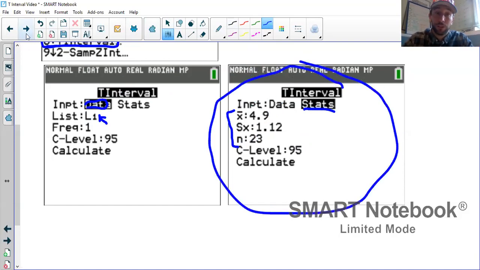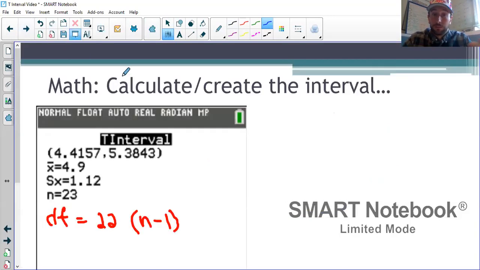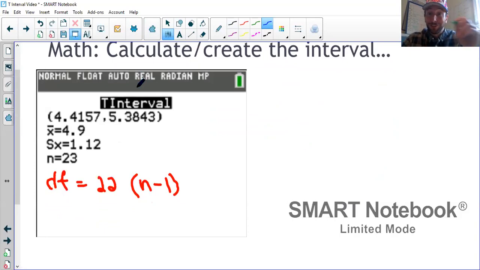And then of course we go to calculate. There's our interval. Copy the calculator screen, right? If this is a free response in class, we want to copy screen 1 because it gives us the name of the test or interval, which we always need. There's the actual interval. And then I like to write these down. It kind of forces me to double check, right? If one of those doesn't match what was given, I know I made a typo, and that hopefully makes me aware that I should go back and fix it.